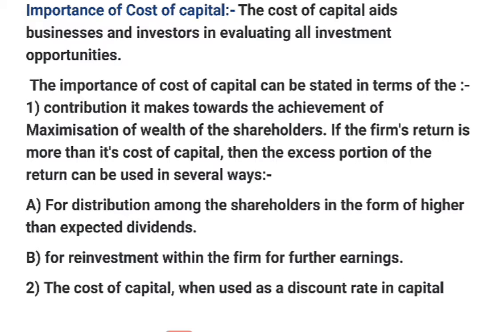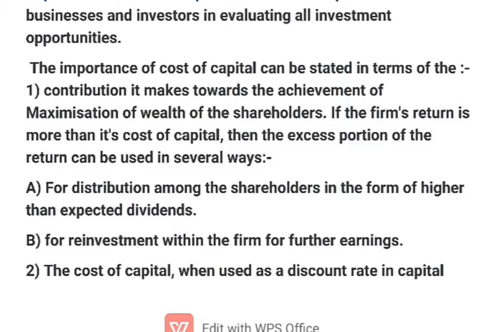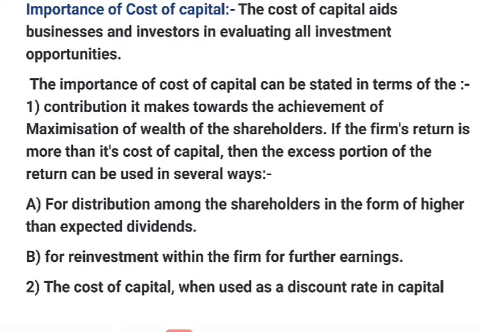The main point is the contribution it makes towards the achievement of maximization of wealth of shareholders. If the firm's return is more than its cost of capital, then the excess portion of the return can be used in several ways. So the first main importance of cost of capital for a company is that it makes a contribution in the achievement of maximization of wealth of shareholders. That is the current objective of companies.